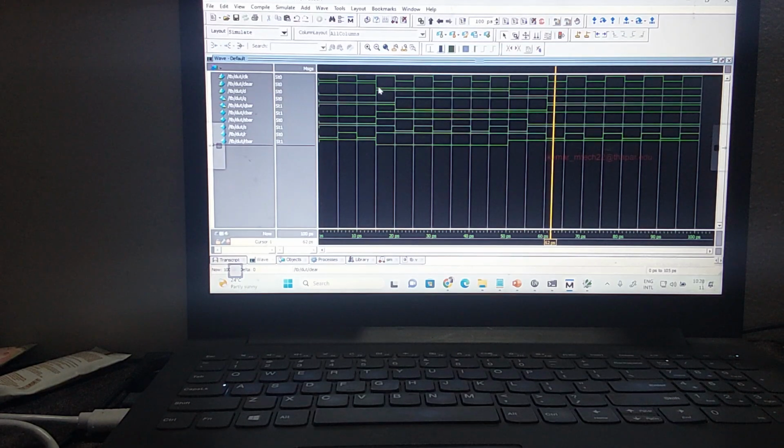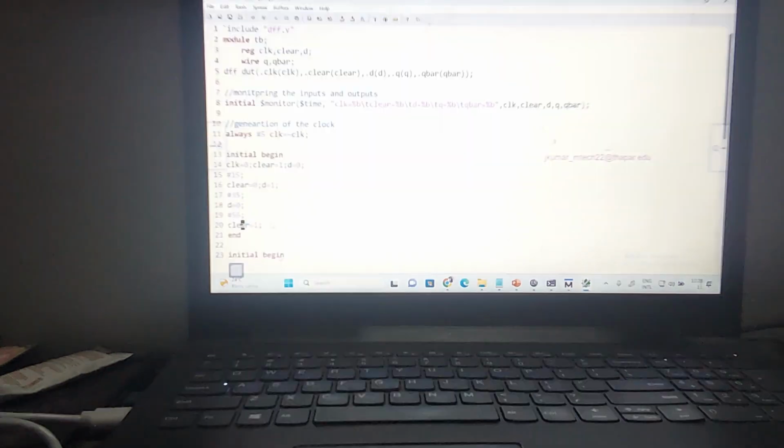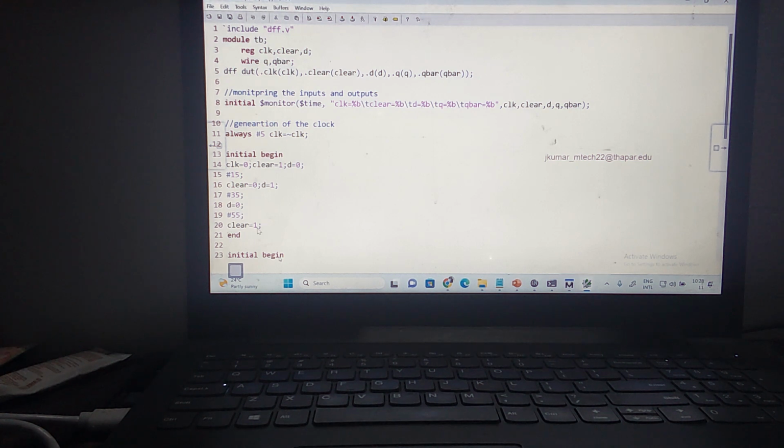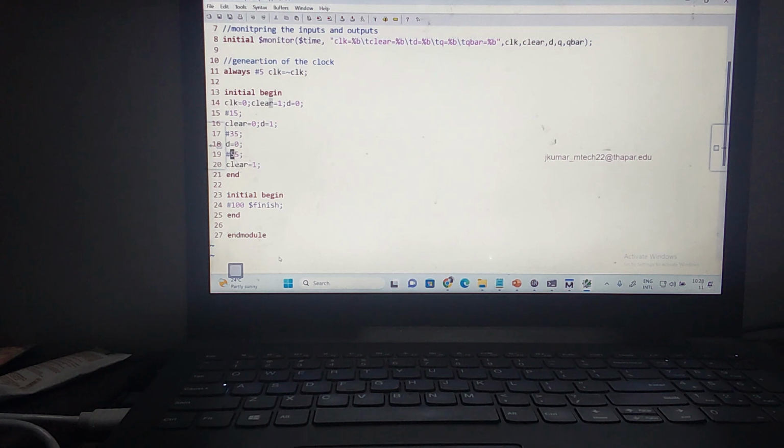So when clear is 0, in the D flip flop, Q follows the D. It is following here, here, here, again here. Let us see this at the clear. I'm making clear equal to 1. When clear is equal to 1, what should Q be? Q should be 0. It should not follow D. Q follows D only when clear is equal to 0. So after this timestamp, I'm making clear equal to 1.